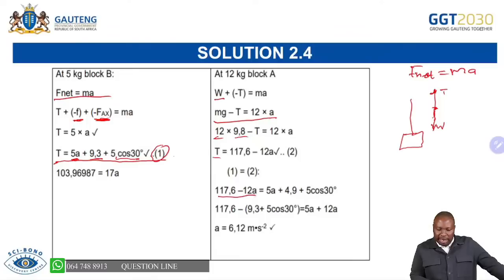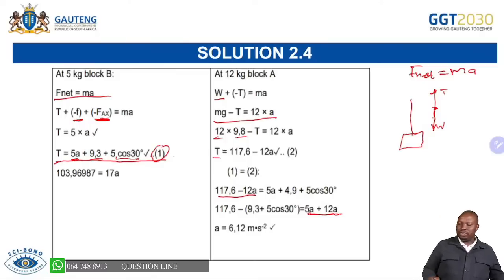You put this part on the left, the other part on the right. And then you are able now to have one unknown, which is a. And then when you take the 12a, that side becomes 17. 17a becomes positive. Then you divide by 17 both sides. Then you are able to get your answer of 6,12 meters per second squared.